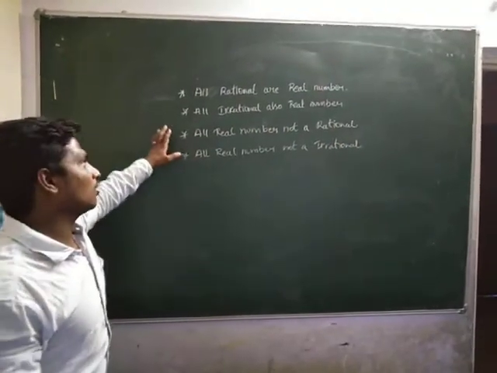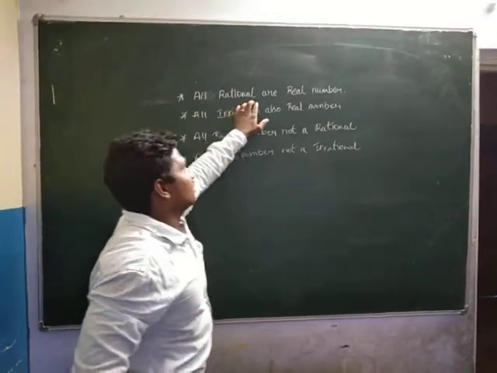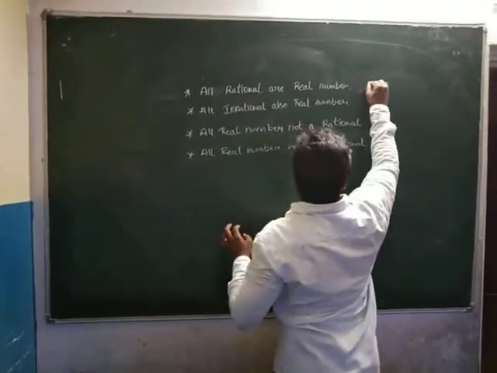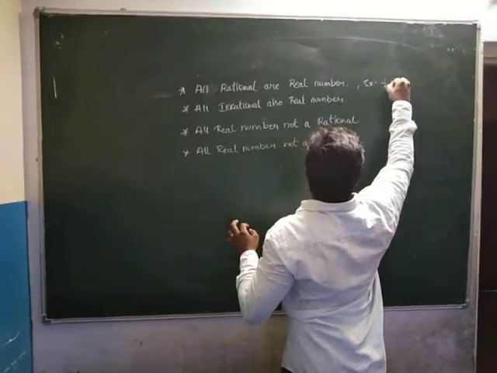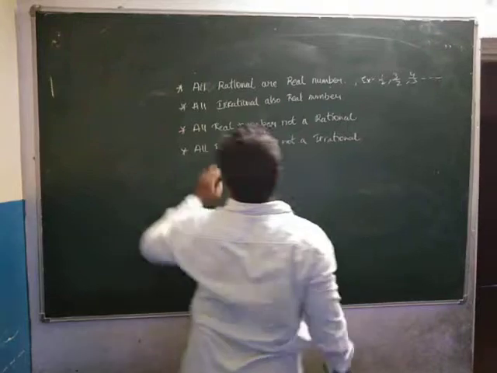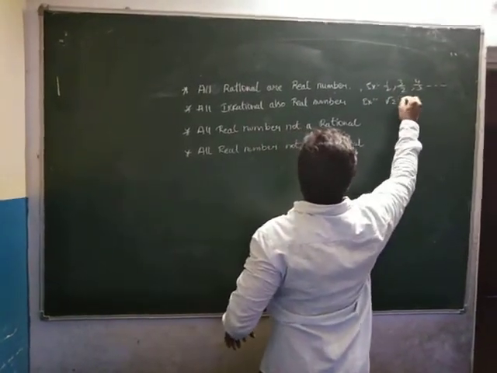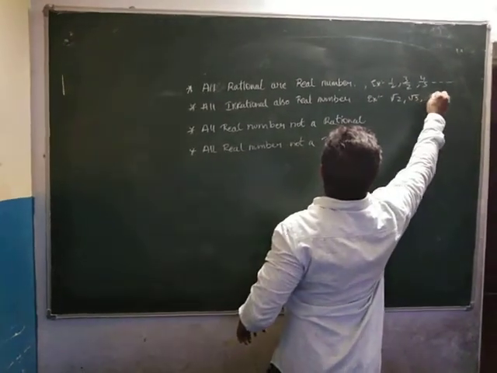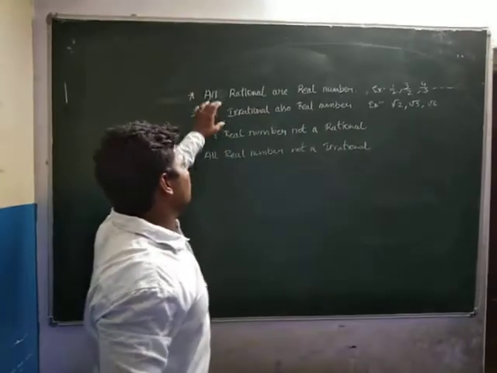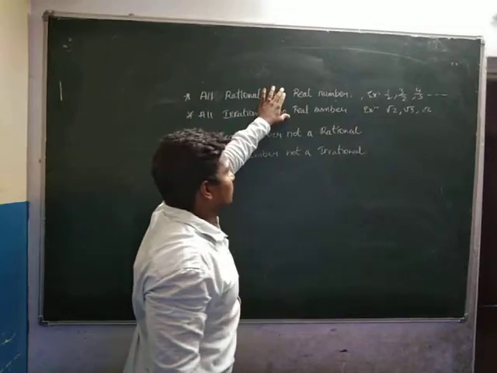This may cause a small confusion, but you can learn it like this. All rational numbers are real numbers, for example 1 by 2, 3 by 2, 4 by 5. All these are real numbers. And irrational numbers, root 2, root 5, root 7, all these numbers are real numbers.